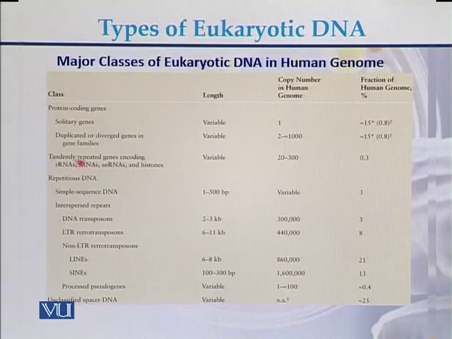They can be tandemly repeated gene sequences, there can be repeated DNA, and there can be unclassified spacer DNA. So this is the copy number in human genome of each class of DNA and the percentage of DNA in case of human genome.